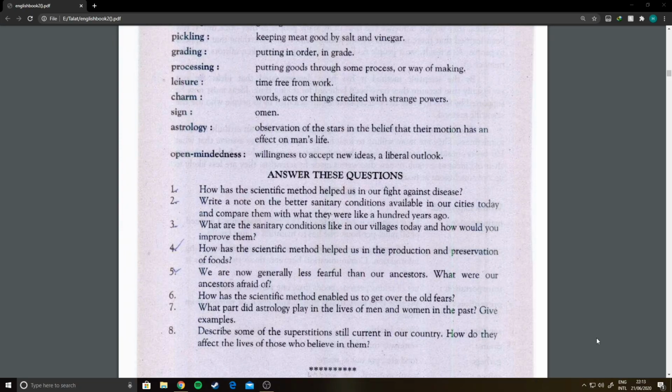But it's again a great reality that there are very few people, the people who are having old thoughts or old ideas, who believe in them. But the modern generation is not so much affected by these thoughts.